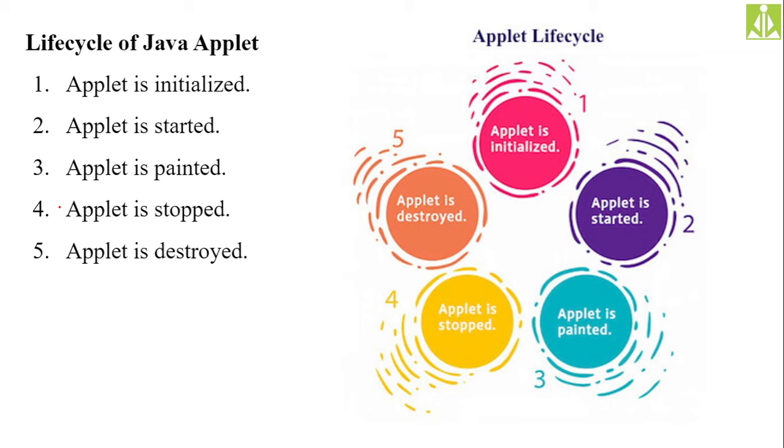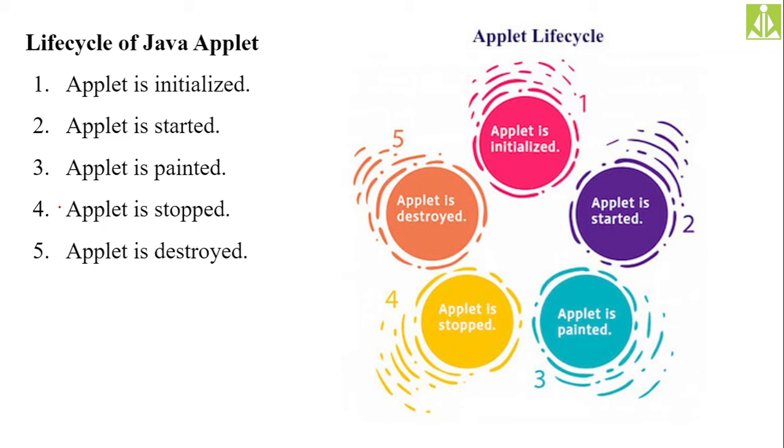Once you have seen the output, the next approach is the stop method. With the help of that, we are stopping the applet, and then it is destroyed. Destroyed in the sense that the complete memory allocations related to the applet will be released. Simply the applet will get destroyed so that it will not be available inside the JVM, or inside that plugin application.